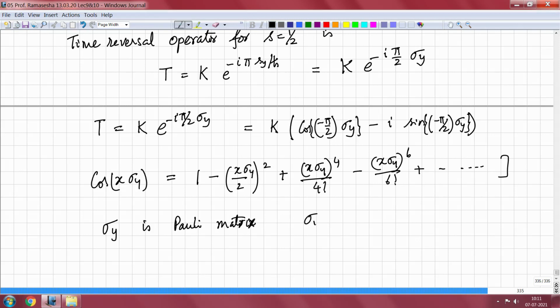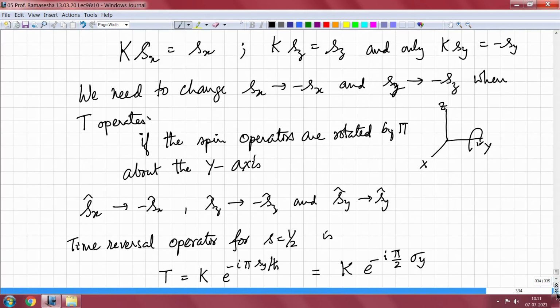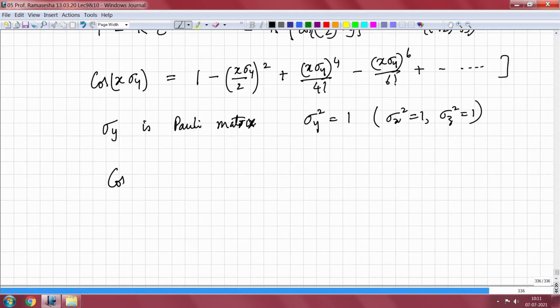We have sigma y squared is equal to 1, so also sigma x squared equal to 1, sigma z squared is equal to 1. So, if we introduce that, then what we will find is the following. We find that cos x sigma y is equal to 1 minus x squared by 2 plus x to the power 4 by 4 factorial minus x to the power 6 by 6 factorial, etc., etc.